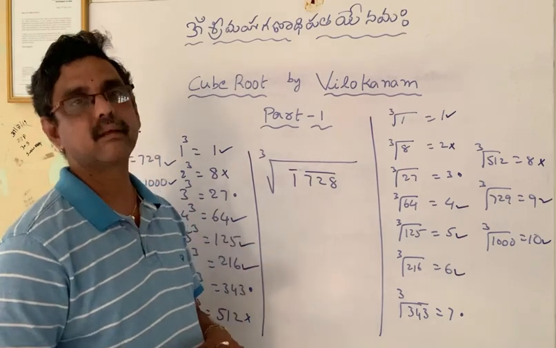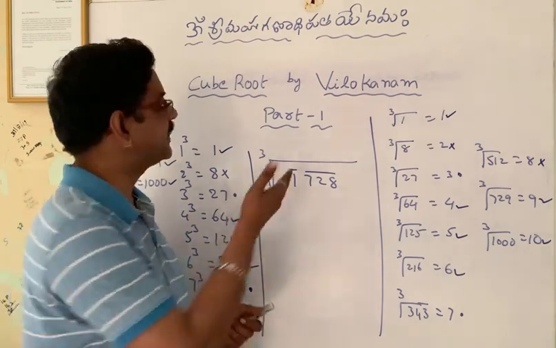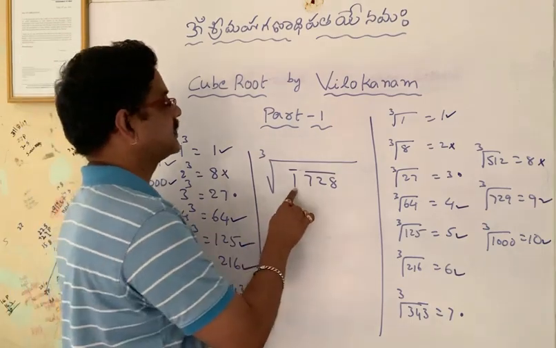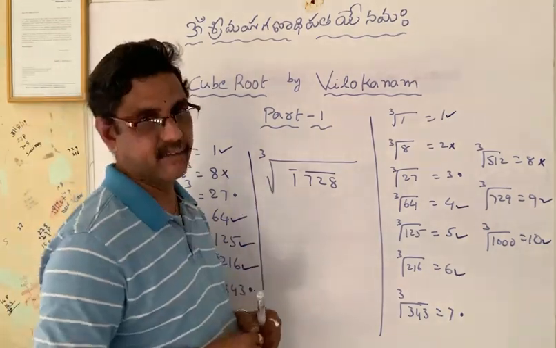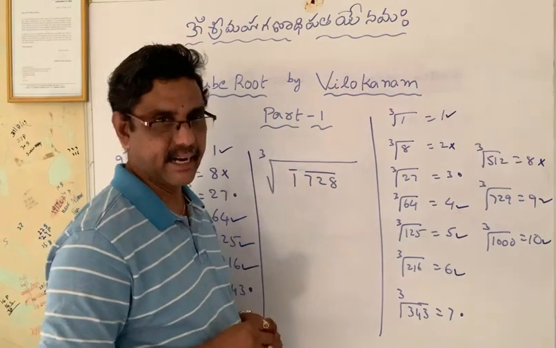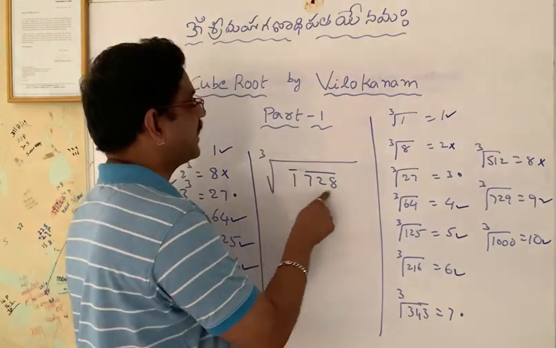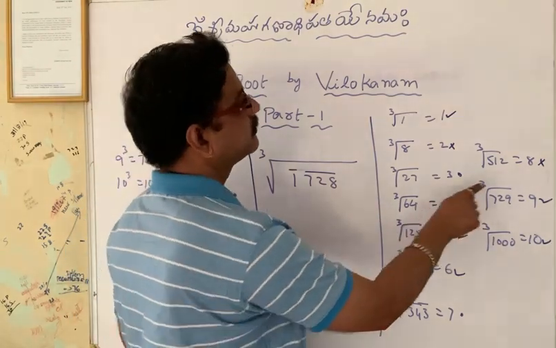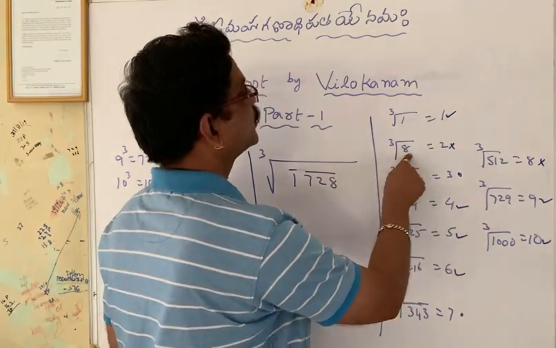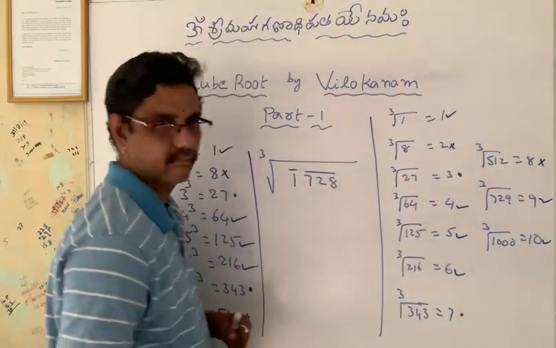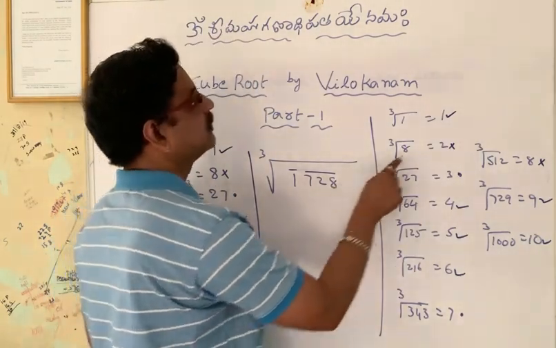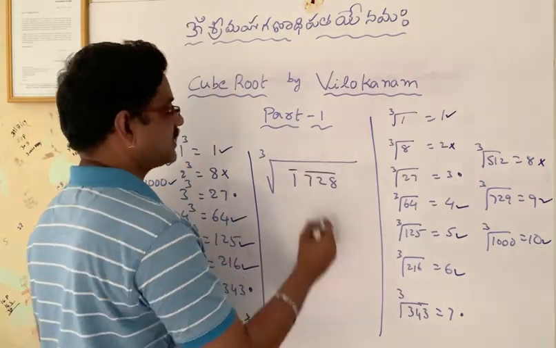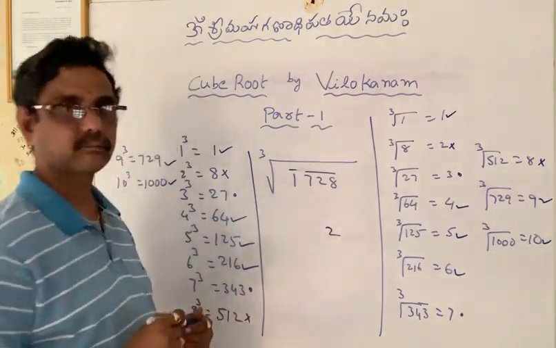Now what we have to do is look at this and say the answer directly. How? First, 1728 is ending with 8. As I said, if a cube ends with 8, its cube root ends with 2. So the units place for the answer is 2.